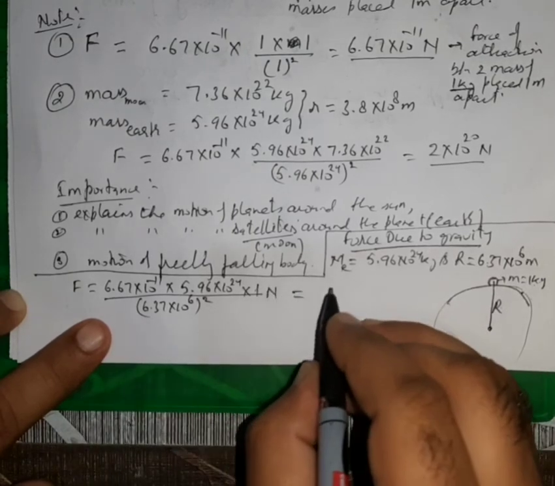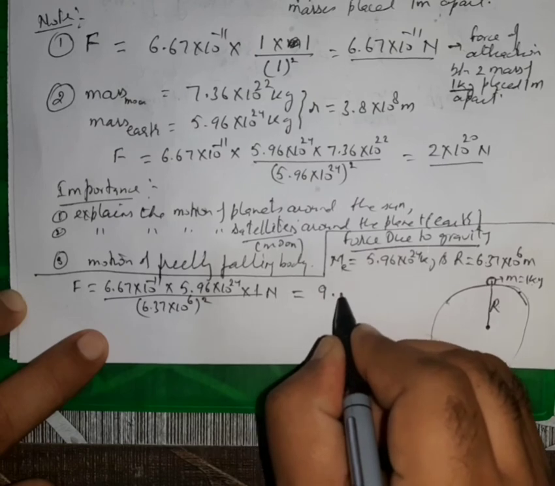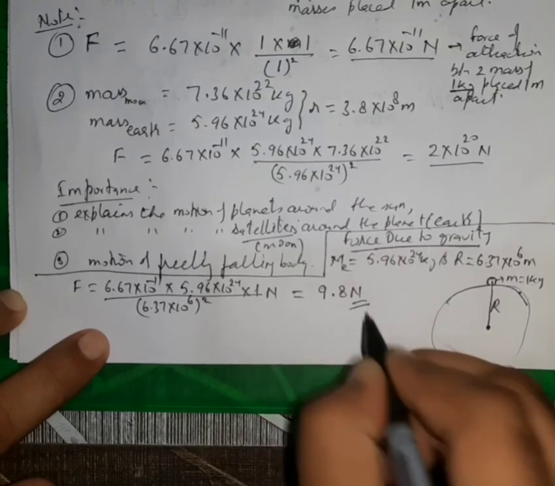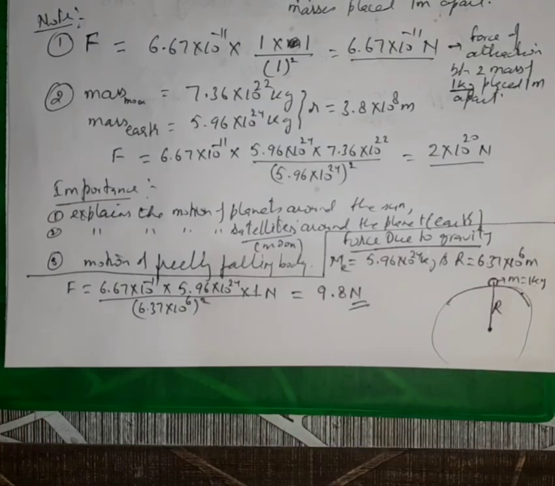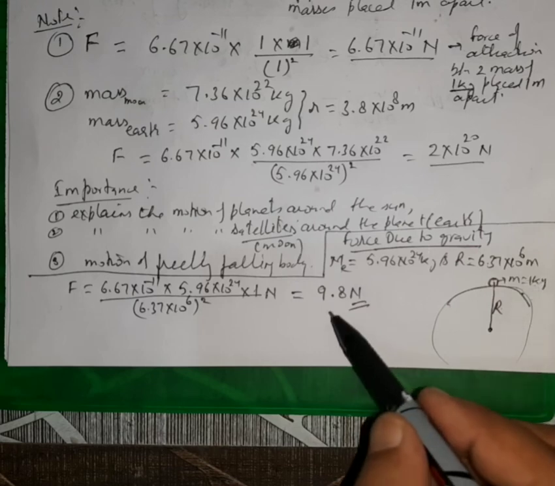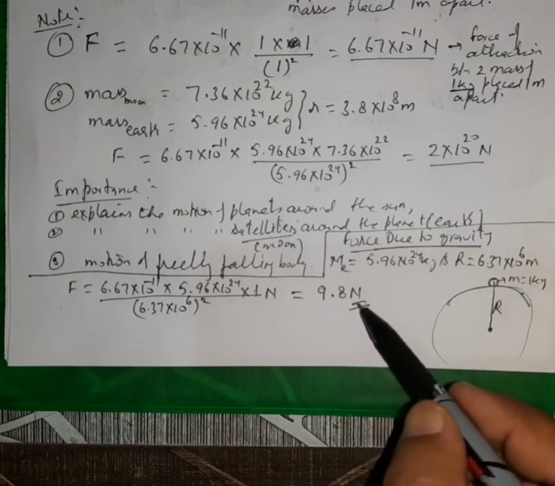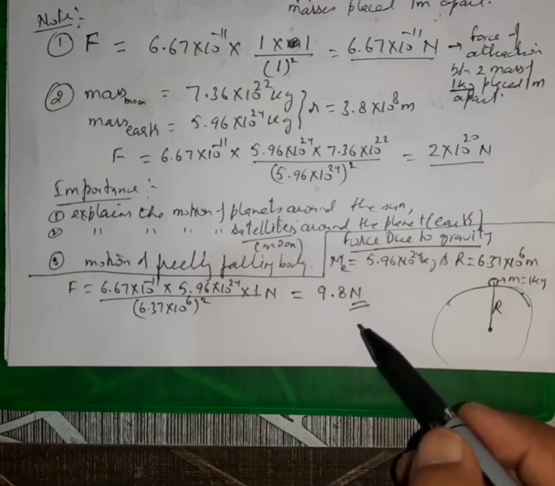If we calculate this, we get its value as 9.8 Newton. So earth attracts a mass of 1 kg with a force of 9.8 Newton towards its center.